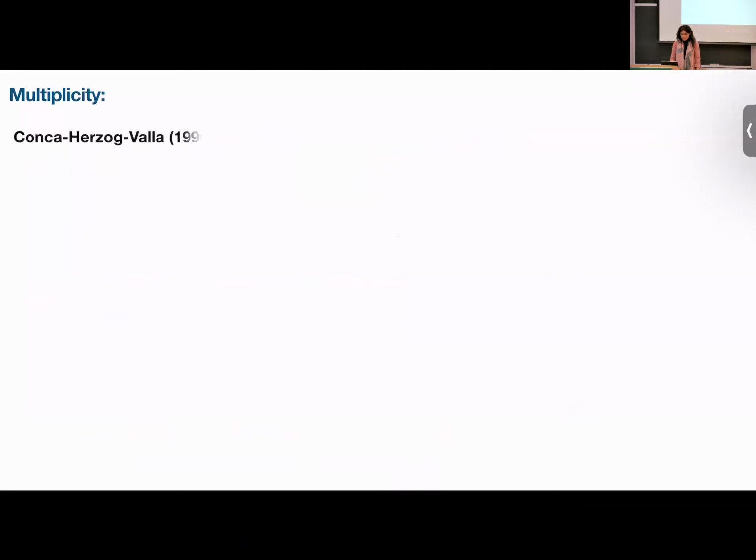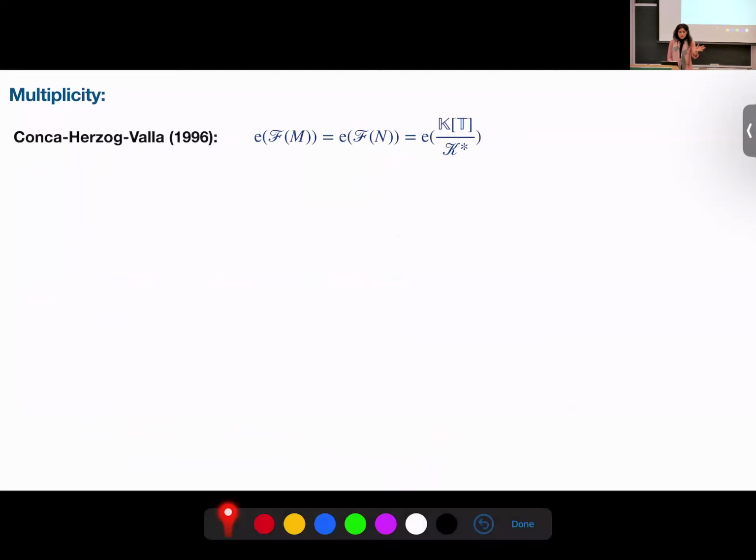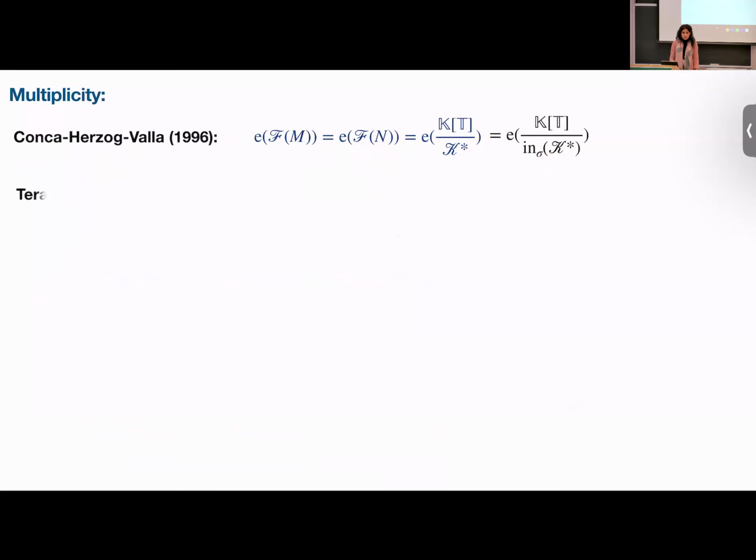And the multiplicity, the same idea. The algebra and its initial ideal share the same Hilbert series. So they have the same multiplicity. And again, we can reduce to the initial ideal. This is the same for the initial ideal.